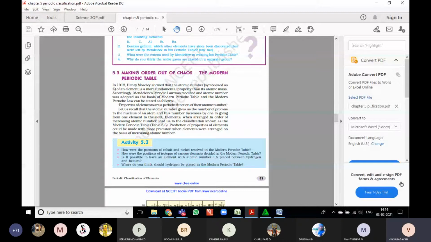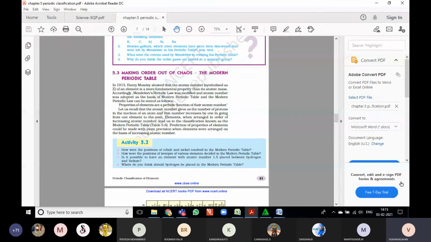The properties of elements can be predicted with more precision, very easily, when they are arranged on the basis of increasing atomic number.